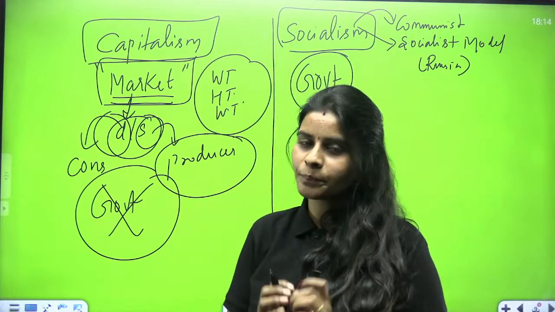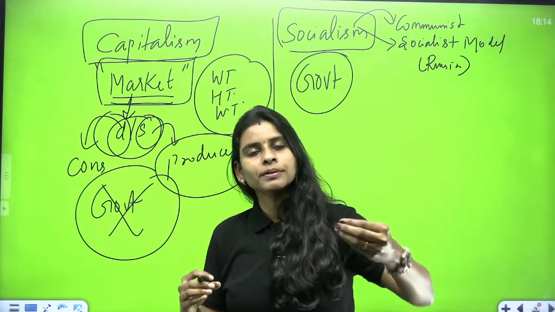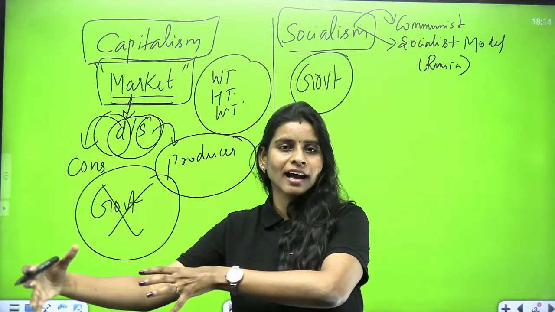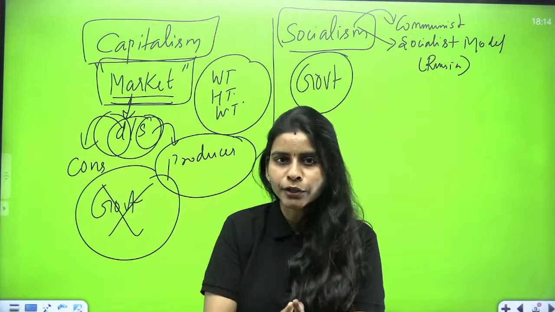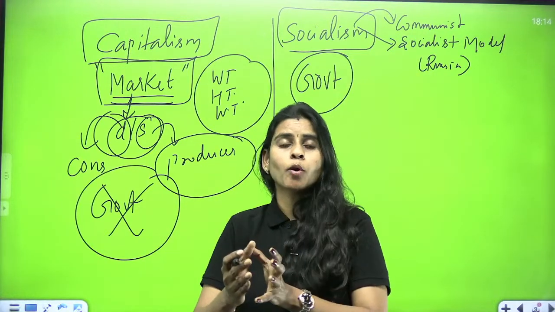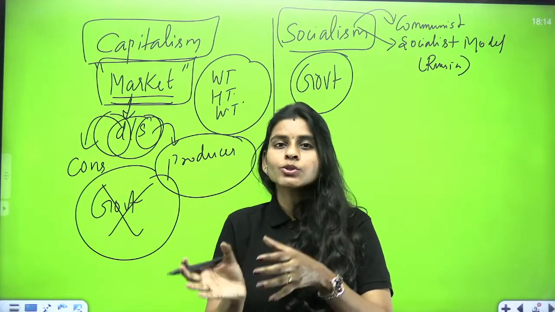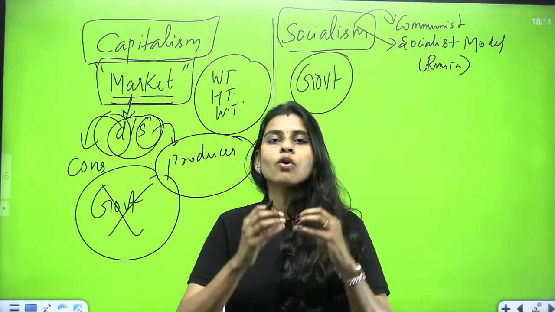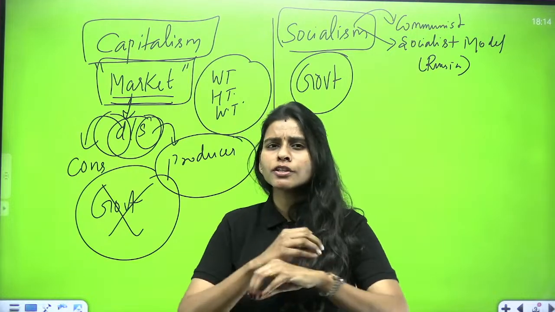See, if there are 100 people in the country, and 20 to 30 people are able to buy a car worth 50 lakh or 60 lakh, then in capitalism only 50 or 60 lakh worth of cars will be produced. But the rest of the population, say for example 50 to 60 people in the country who actually need medical services, who actually need some social support, will not find any goods and services that they actually need. Why? Because there is no one to produce it.